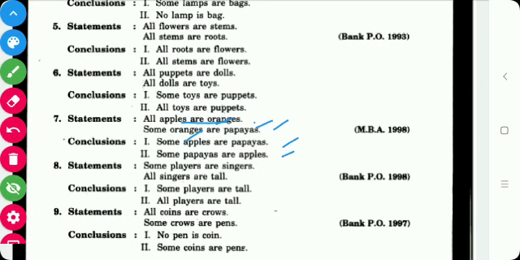So this is regarding logic. We have to read the statements, then read the conclusions, think about the rules, and according to that give the answer.